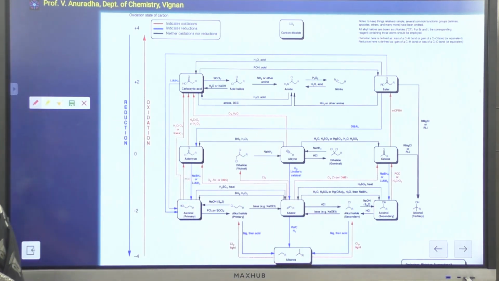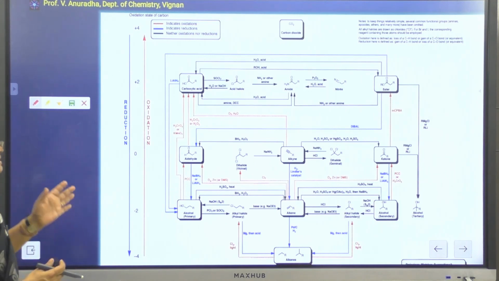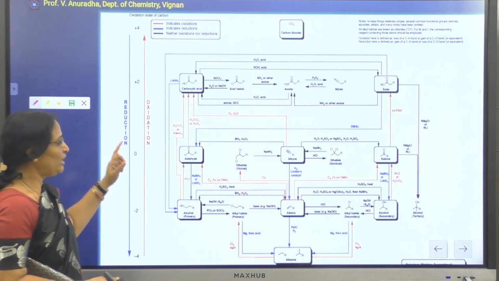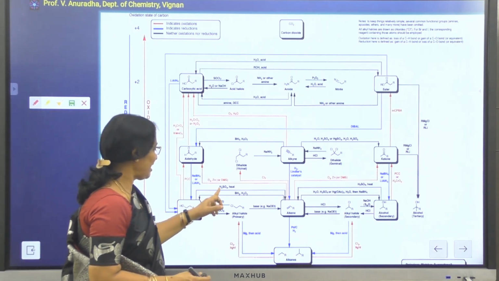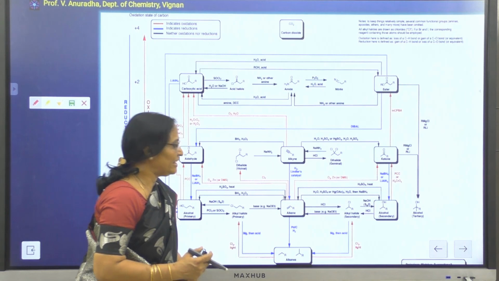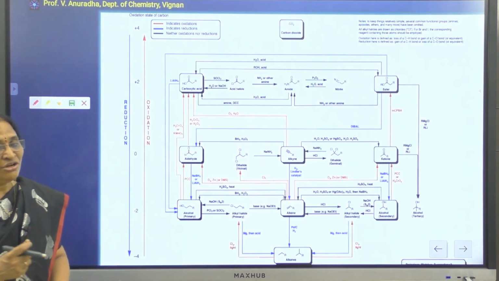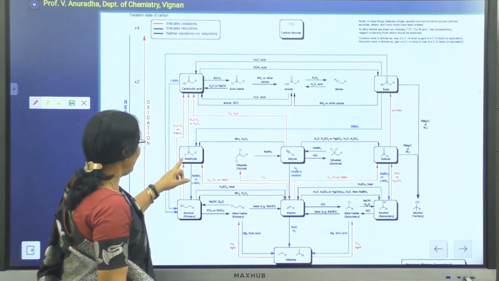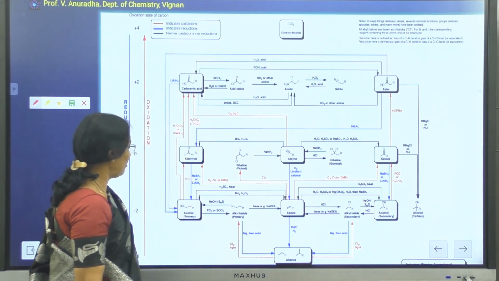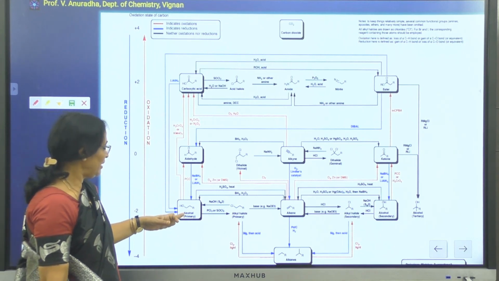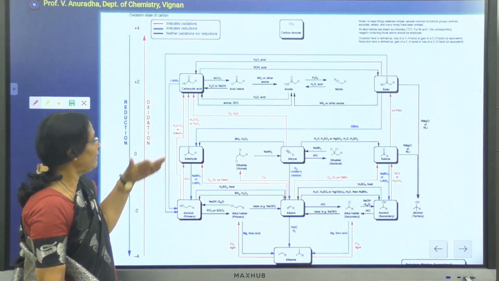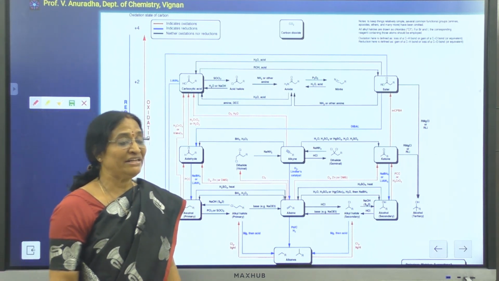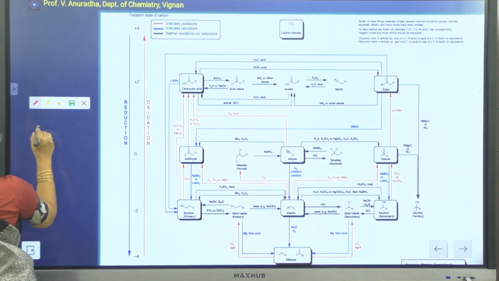Now this is a ladder, I just want to display this ladder where the red lines indicate the oxidation, blue lines indicate the reduction reactions, whereas the black lines indicate neither oxidation nor reduction. So you can have different types of oxidation, like an aldehyde can be converted into carboxylic acid in several ways. Similarly, a primary alcohol can be converted either into aldehyde or into carboxylic acid, depending upon what are the different reagents that are being used.